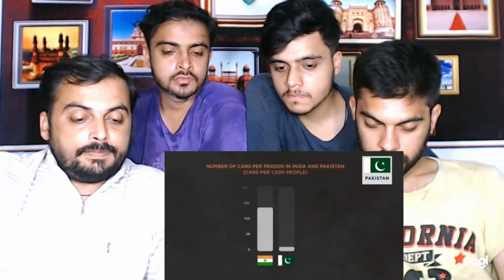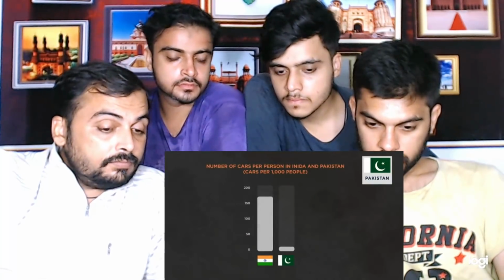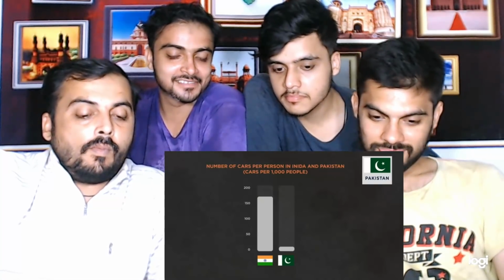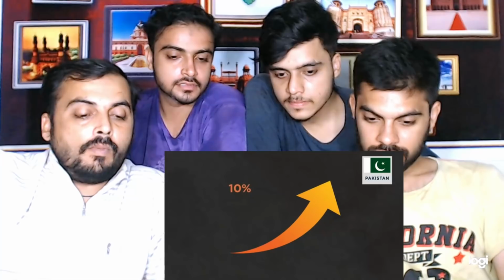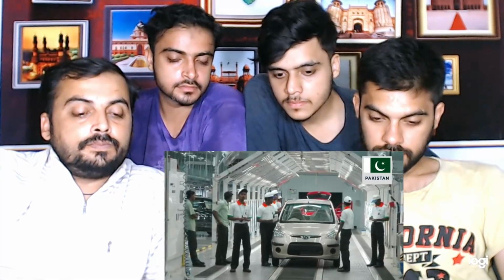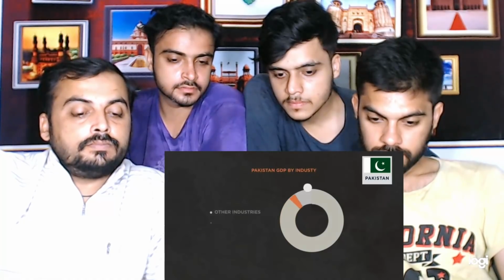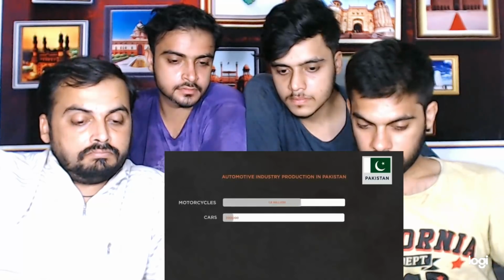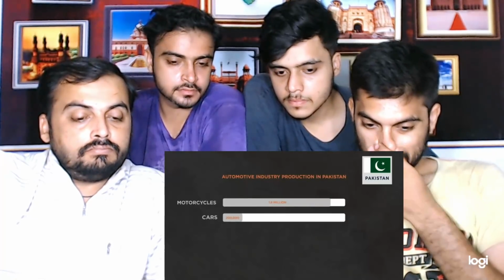On the other hand, Pakistan has 10 times less cars than that, only 17 per 1,000 people. However, the number of registered vehicles increased by almost 10% in 2018, and the automotive industry is one of the fastest growing in the country, as it accounts for 4% of their total GDP and employs 1.8 million people. They produce almost 2 million motorcycles and 200,000 cars annually.